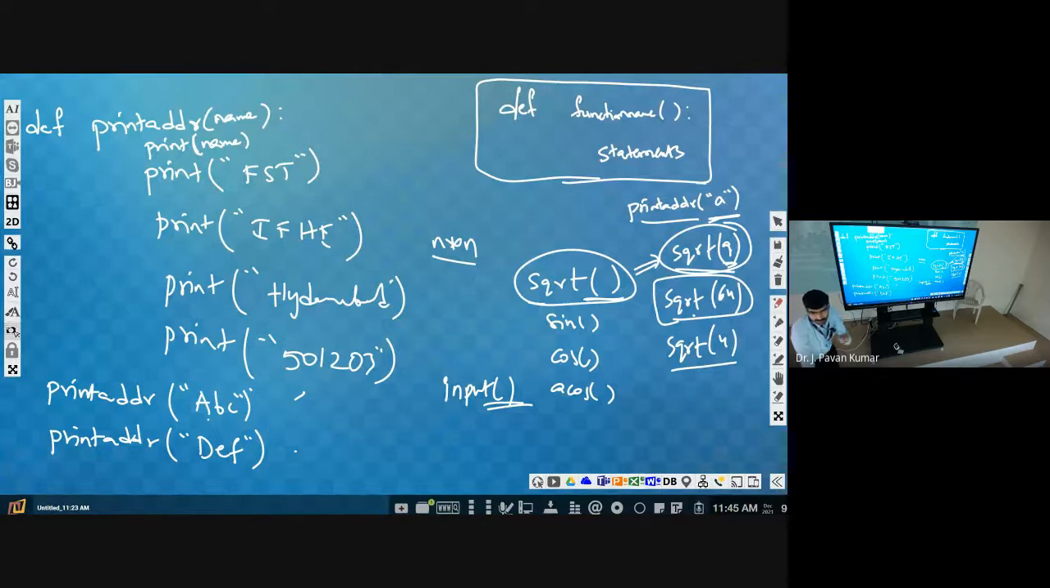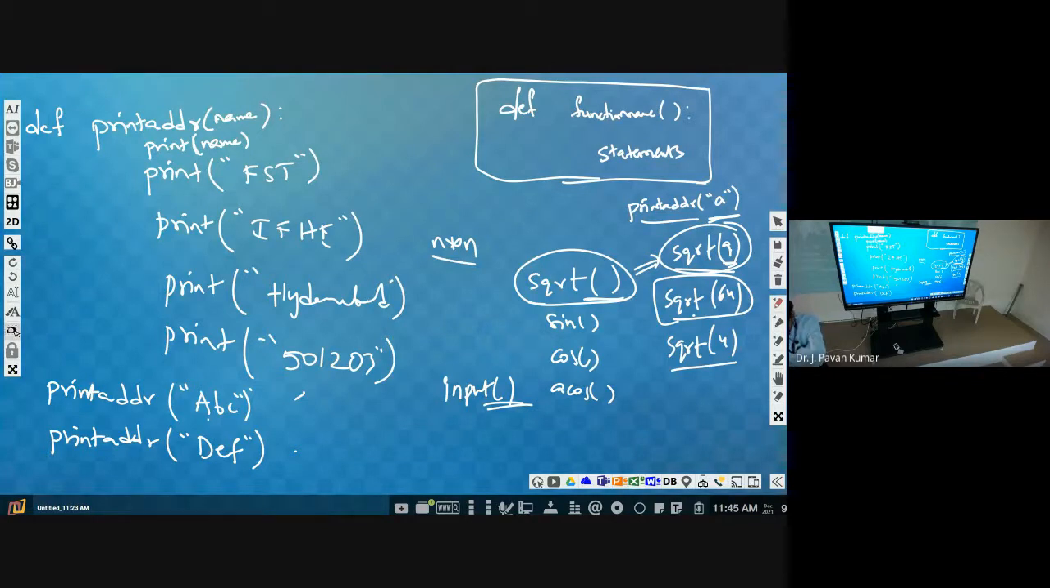Formal parameter means, suppose you go to a bank to deposit something, then you will have a form. There some fields will be there: date, account number, how much amount, denomination, then signature. These are the fields. Within those fields, you will be entering your own actual values. What is today's date? What is the amount that you want to deposit? All these things you will be filling. Until that time, it is a form.